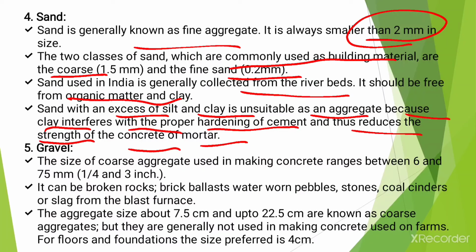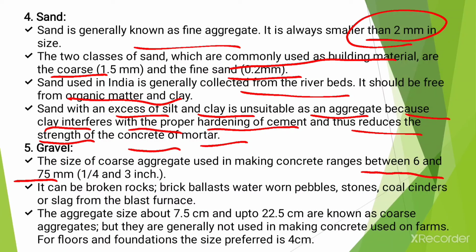Okay, the next building material, that is gravel, and the size of the coarse aggregate used in making concrete ranges from 6 to 75 mm, that is about 1/4 to 3 inch.